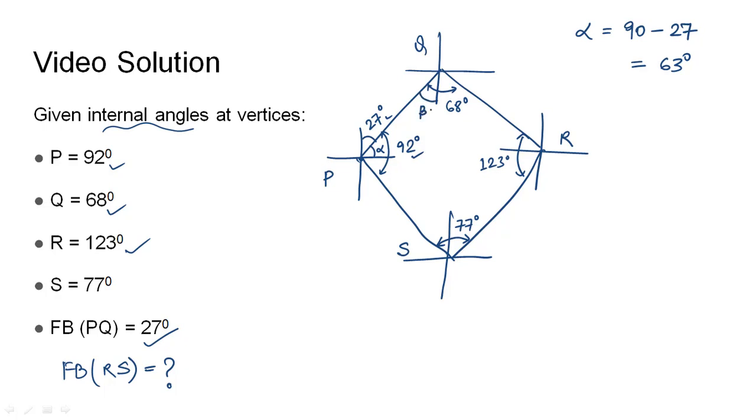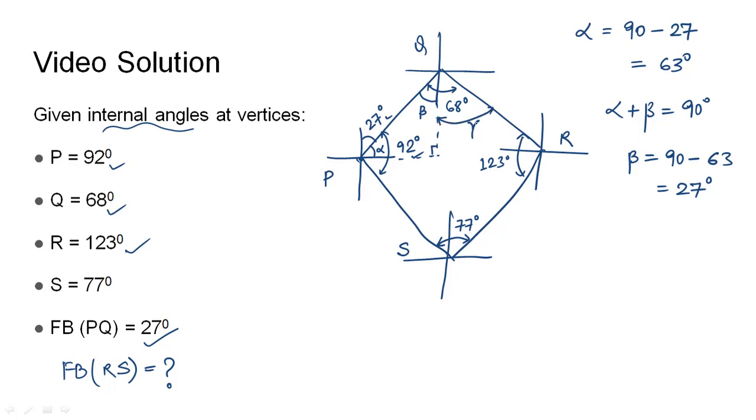Let us say this is beta. So from right angle property we can say alpha plus beta will be 90 degrees. So beta would be 90 minus alpha, that is 63, which would give beta as 27 degrees.